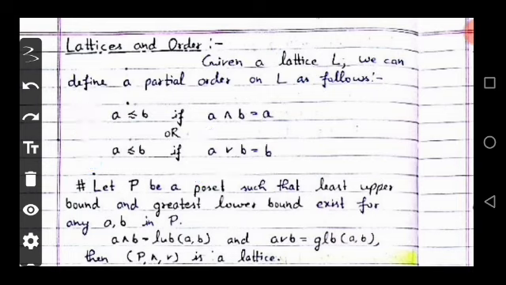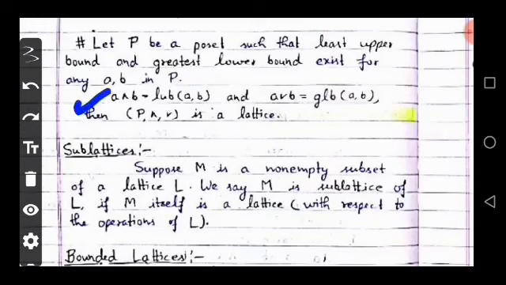An important point: let P be a POSET such that the least upper bound and greatest lower bound exist for any A, B in P. Here, A meet B is equal to the GLB of A, B, and A join B is equal to the LUB of A, B. Then the poset with meet and join is a lattice.